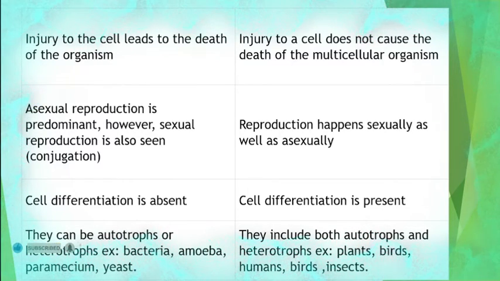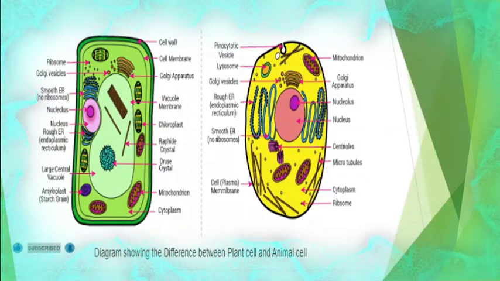They can be autotrophs or heterotrophs. Examples like bacteria, amoeba, paramecium, yeast are examples of unicellular organisms. Multicellular organisms include both autotrophs and heterotrophs, for example plants, birds, human beings, etc. These are examples of multicellular organisms, and these are the unicellular organisms.